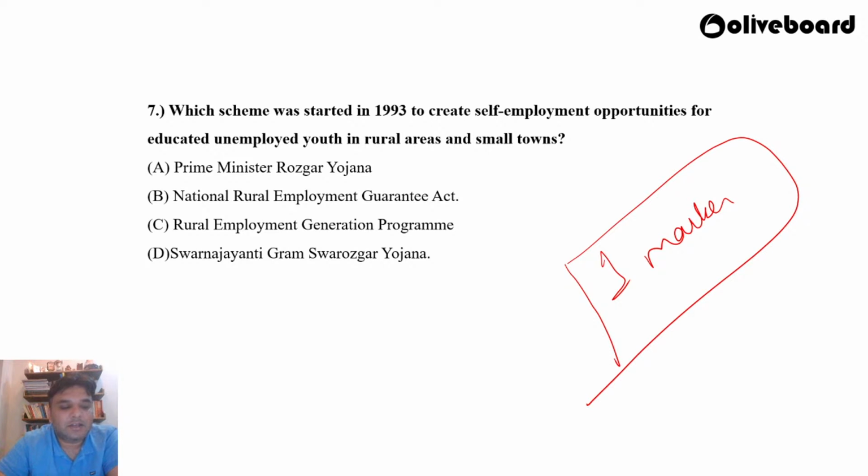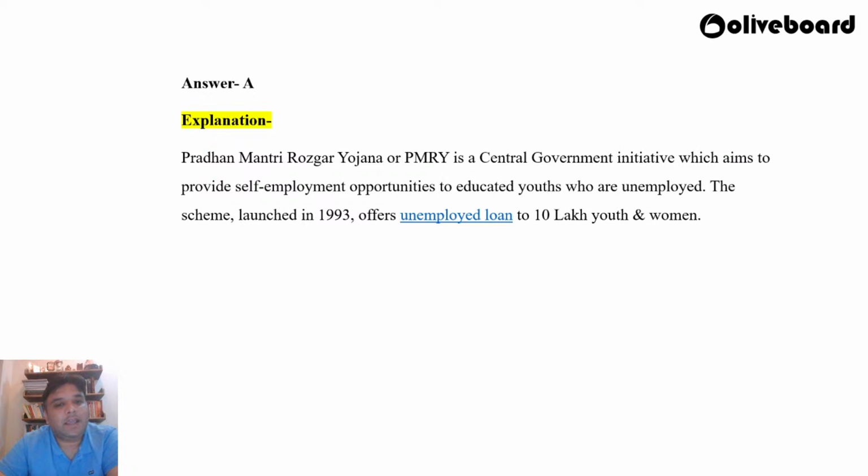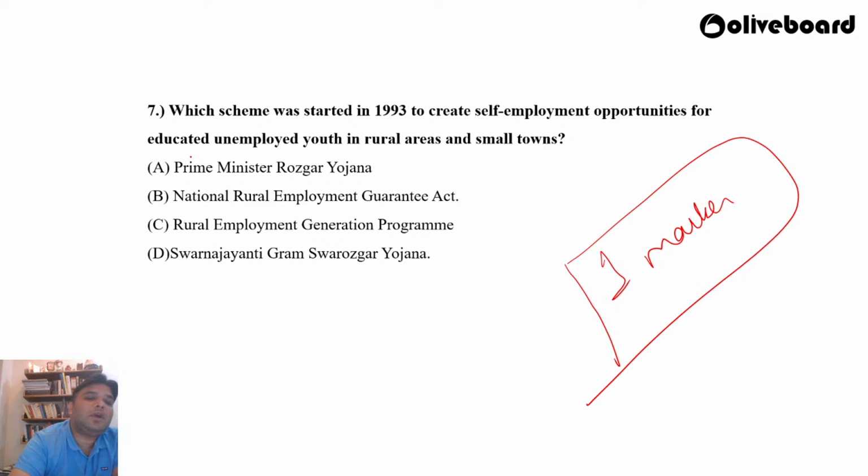Sagar feels it is D, Ranjita feels it is A. So let's see what the correct answer is. The correct answer is indeed A, the Pradhan Mantri Rozgar Yojana. I'm sorry, this should have been Pradhan Mantri and not Prime Minister. If you got the answer wrong because of the wrong wording, my apologies.